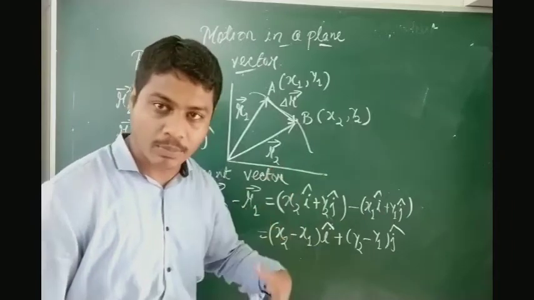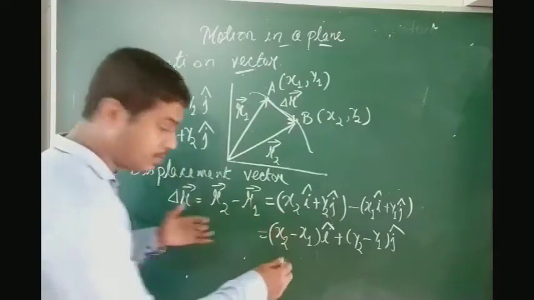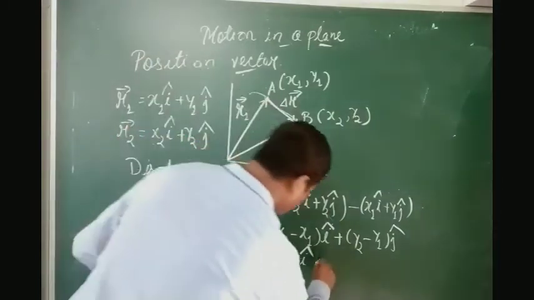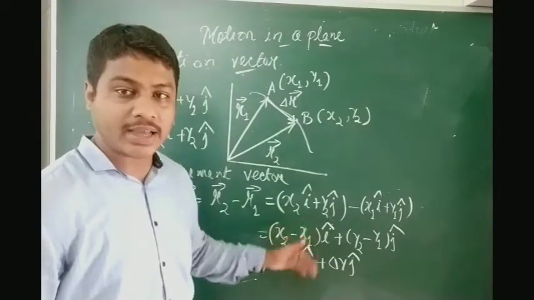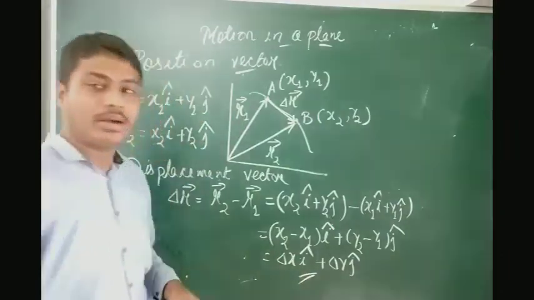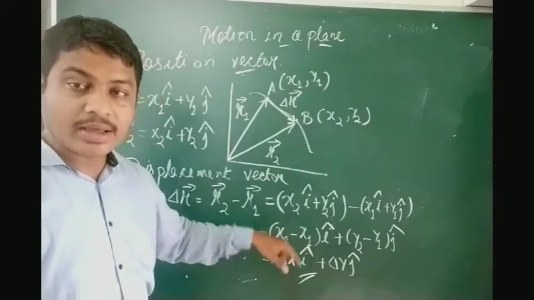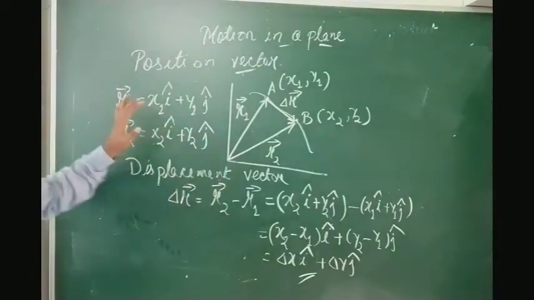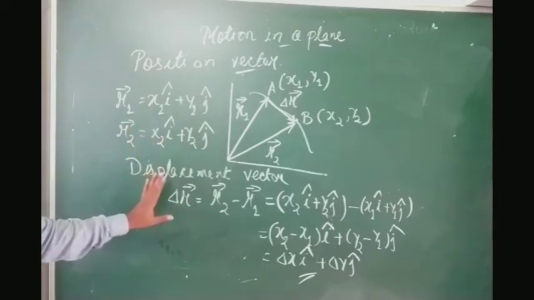If you want to simplify it more, this is the change in position in x direction. I can write this as delta x i cap plus delta y j cap. Here delta x is representing change in position in x direction, and delta y change in position in y direction. So this is the equation for the displacement vector for motion in a plane. This is in the form of a vector. Suppose it is given to find out its magnitude, how will you find it? But before that, you have to write this part. Pause the video, just write this part.